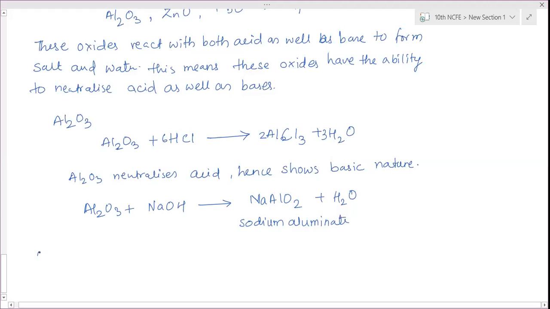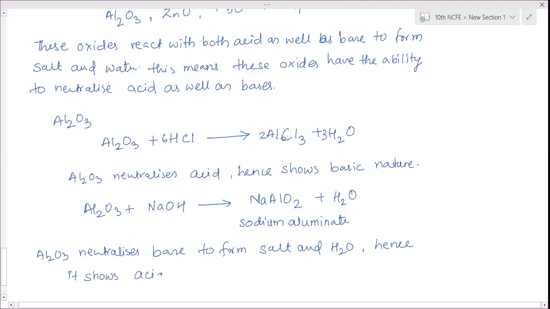So here aluminum oxide neutralizes base to form salt and water. Hence, it shows acidic behavior. Is it clear? Is this part clear? Yes, ma'am.